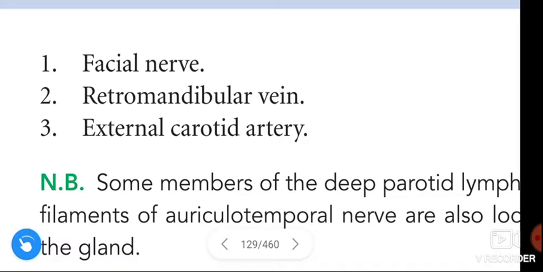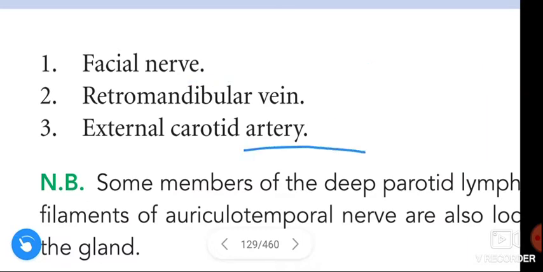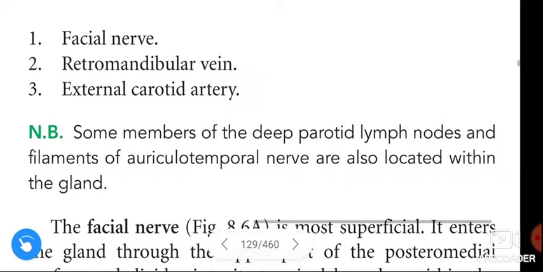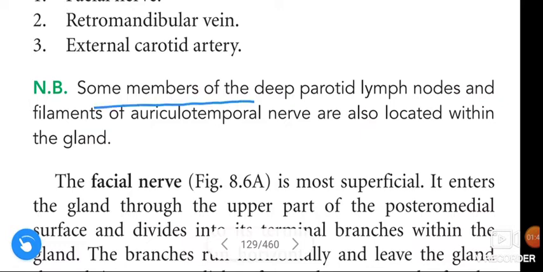Okay guys, from superficial to deep: facial nerve, retromandibular vein, external carotid artery. Nerve, vein, artery. Some members of the deep parotid lymph nodes and filaments of the auriculotemporal nerve are also located within the gland.